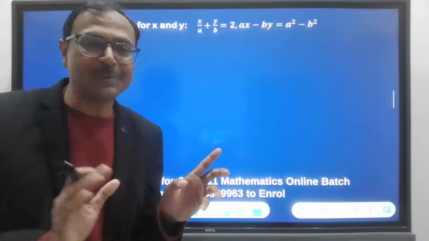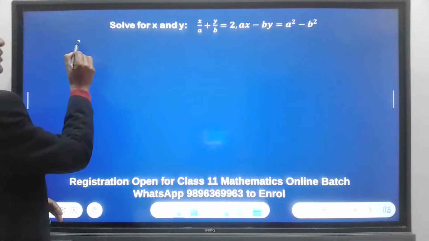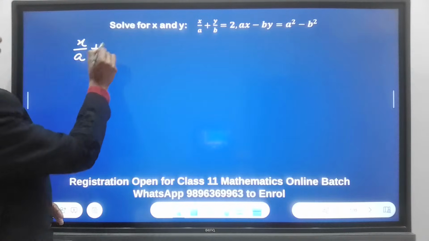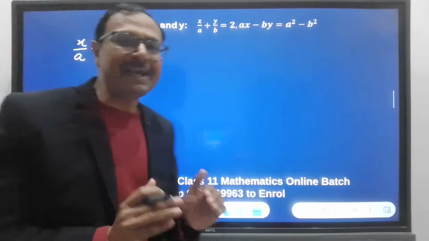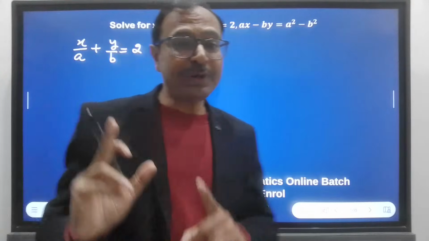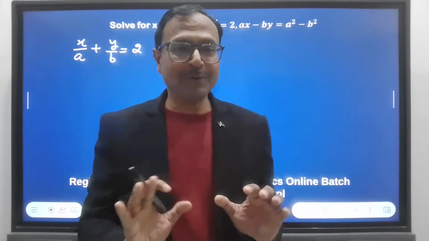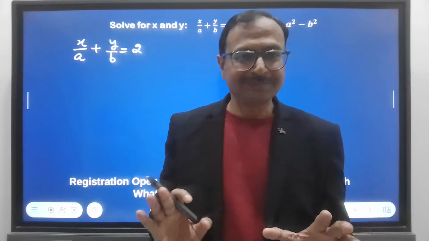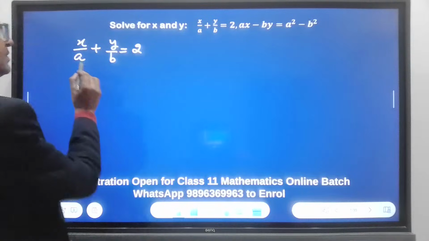So what is the first equation here? Now what should you do? Here we have fractions, right? X over a plus y over b equal to 2. So why not get rid of the fractions first? If you keep the fractions, the question is going to scare you. So let's first get rid of the fractions, right?